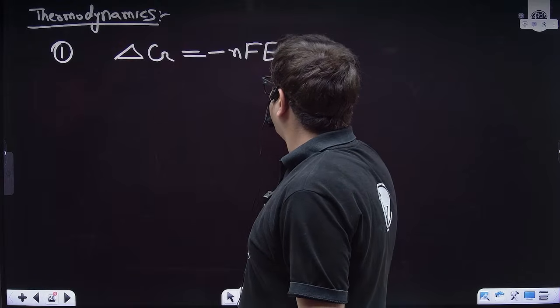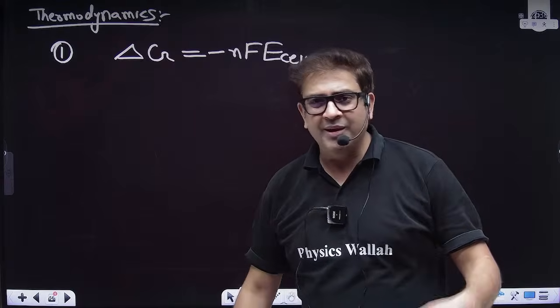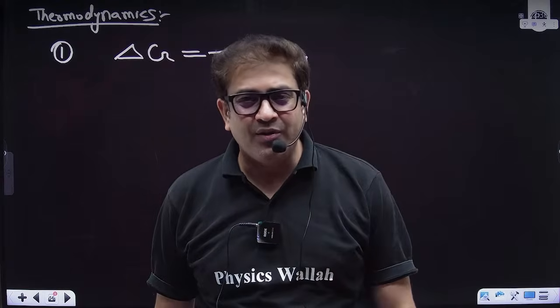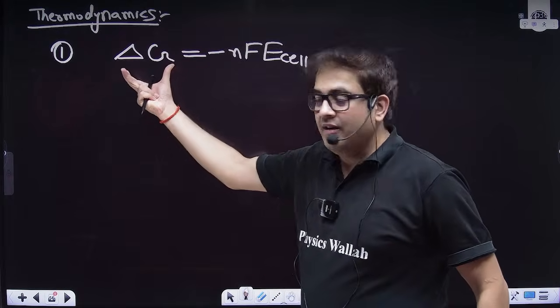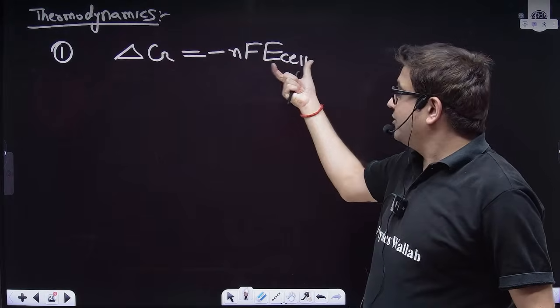Sir, how do we have to learn this formula? Beta, potential is equal to work done upon charge. Potential is equal to work done to move a charge. This is work, sir, and this is potential. Potential is equal to work done upon charge.